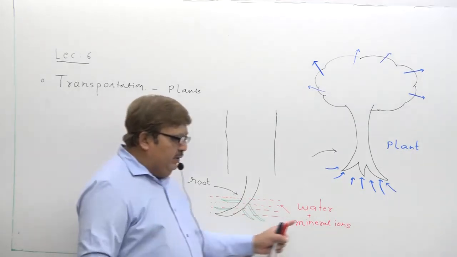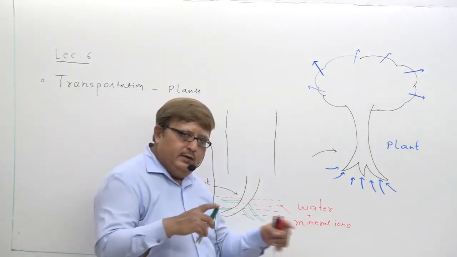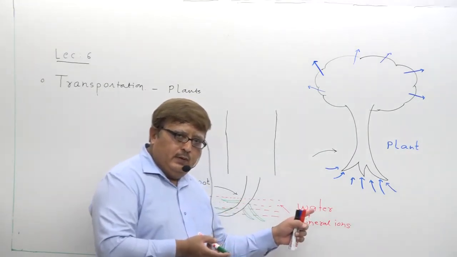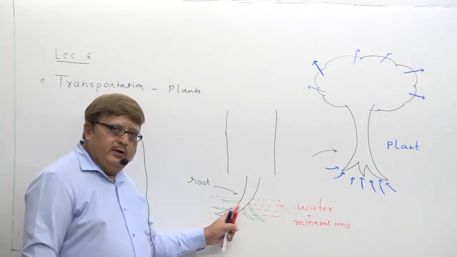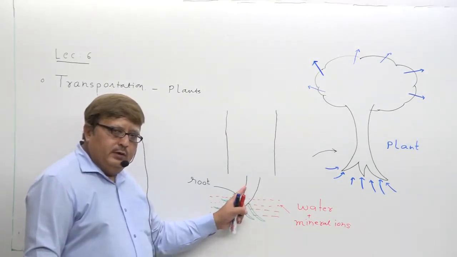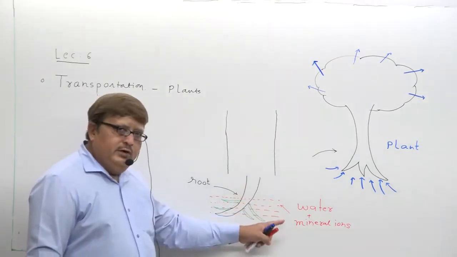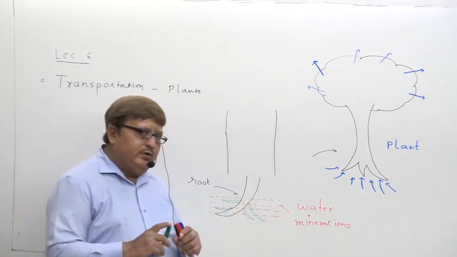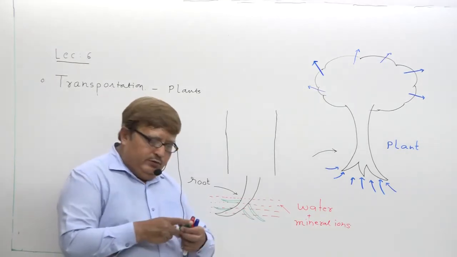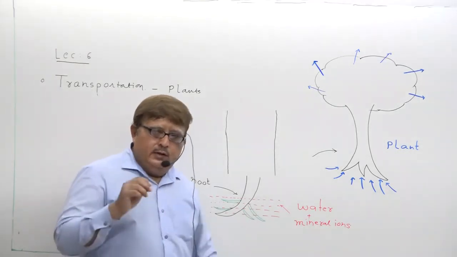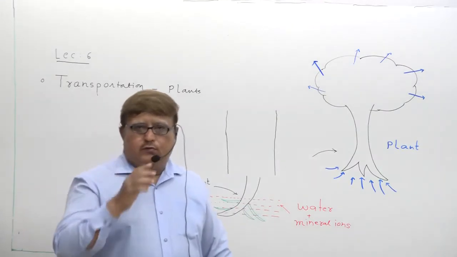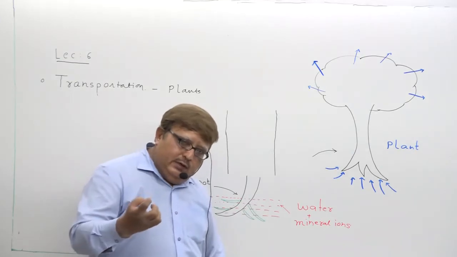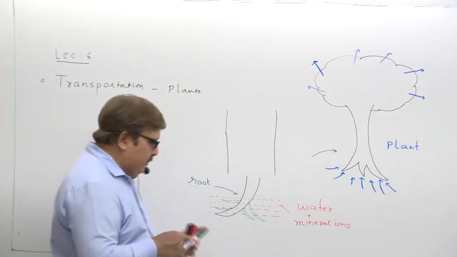Mineral ions are already in dissolved form in water. So when the plant absorbs water, it also absorbs mineral ions along with the water, and that occurs by the root hair. So this minute root hair present on the surface of the root plays a very important role in absorbing water along with the minerals.